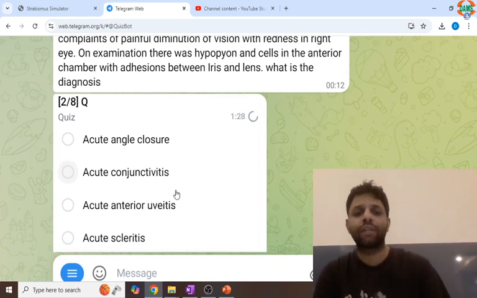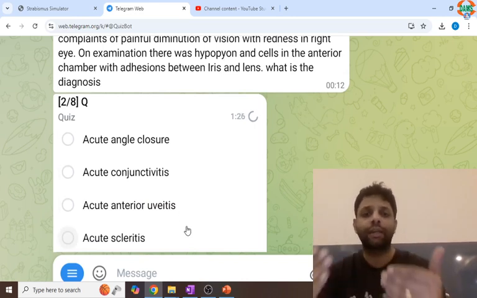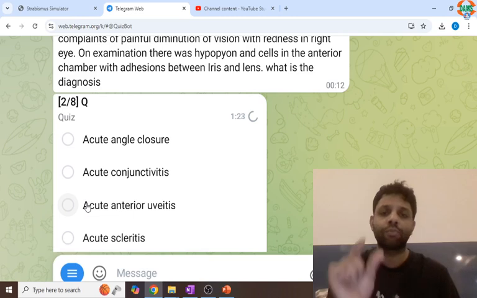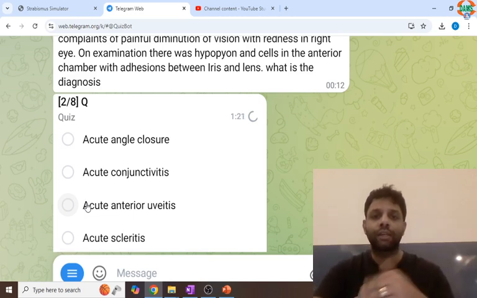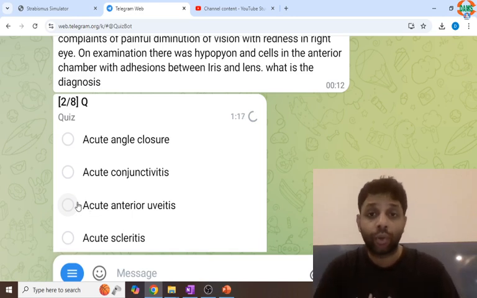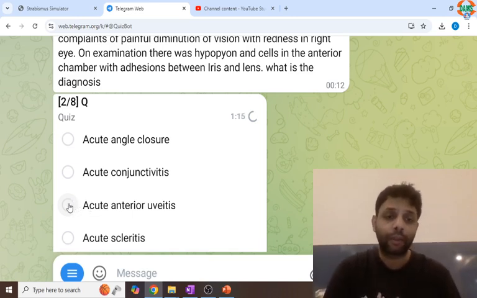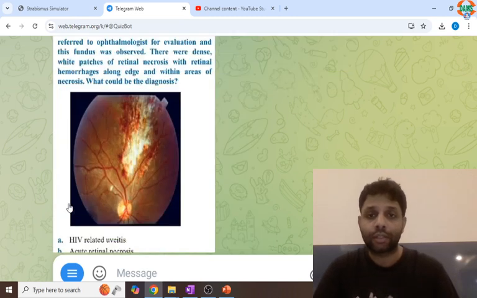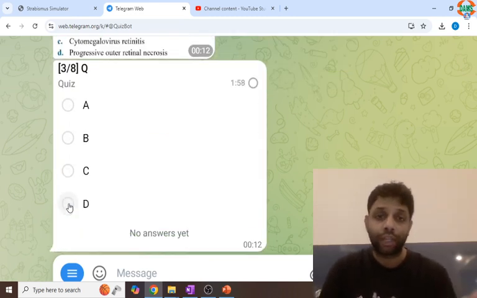Hypopyon rules out conjunctivitis and scleritis because that is outside the eye. Acute anterior uveitis has a small irregular pupil, posterior synechia, hypopyon cells, flare. Most common cause we don't know. Idiopathic. Treatment is topical steroids, adjuvant cycloplegics.